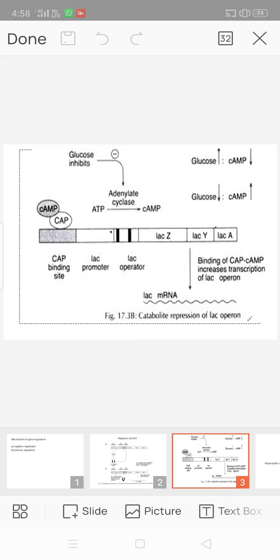In the absence of glucose, cAMP is high and binds to CAP, which binds to the promoter region and stimulates transcription. If glucose is present, cAMP is low and does not bind to CAP, which cannot bind to the promoter and does not allow transcription.